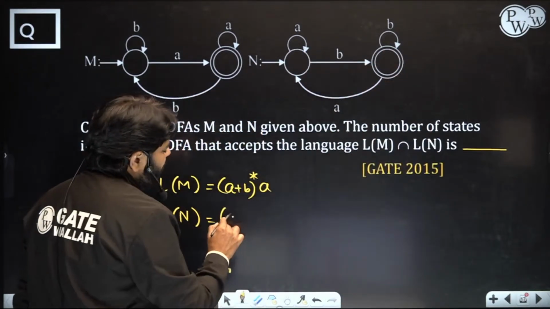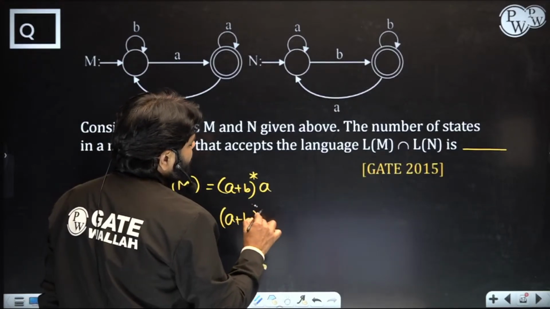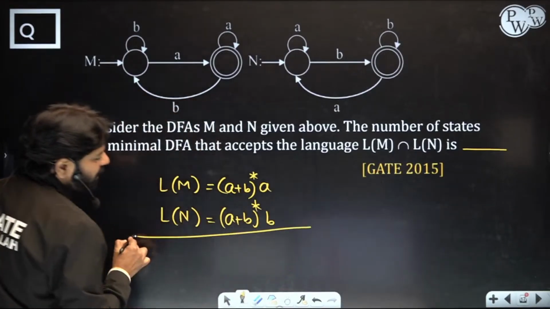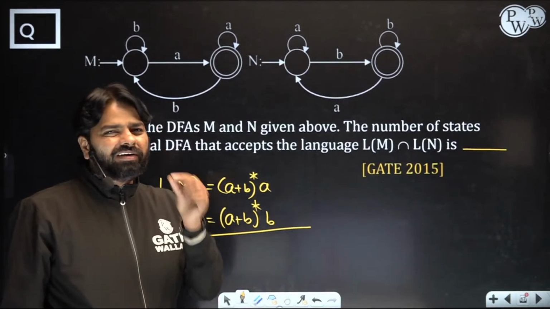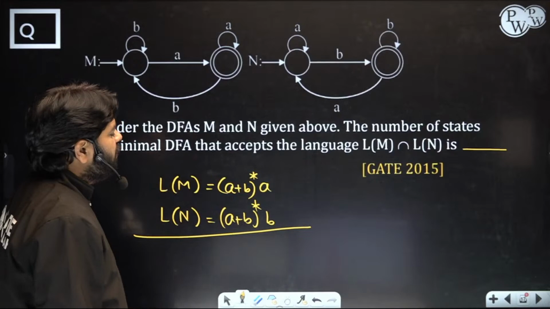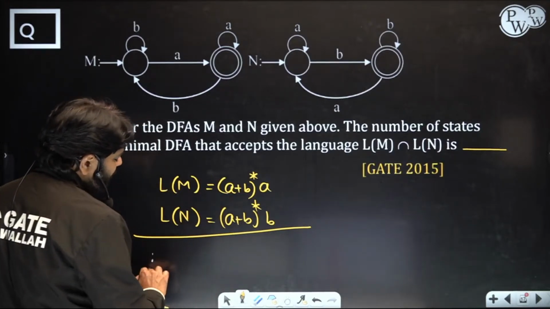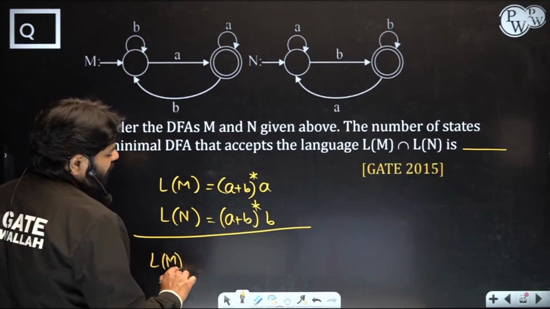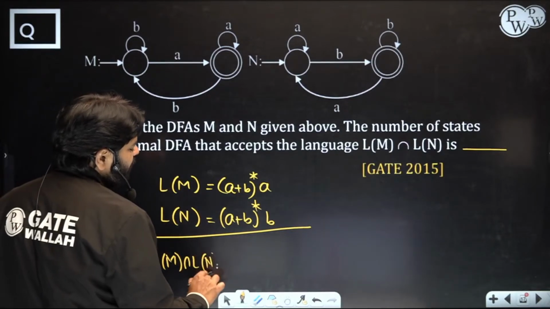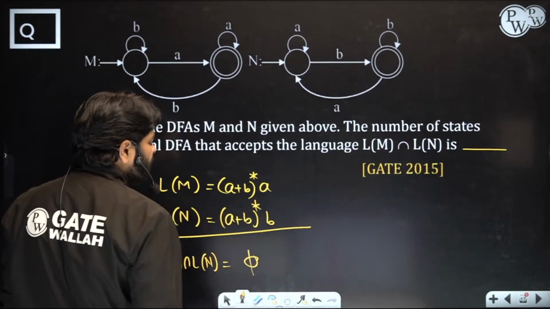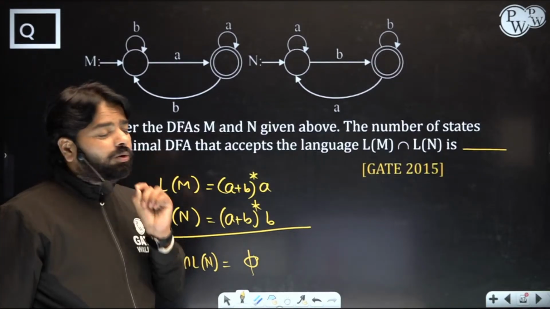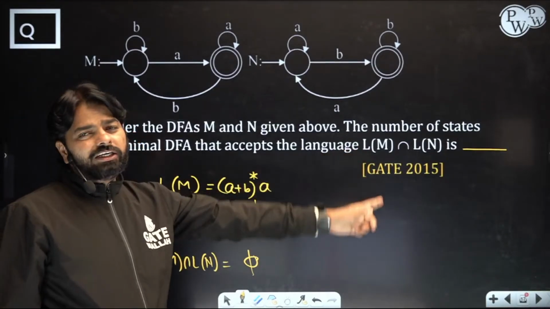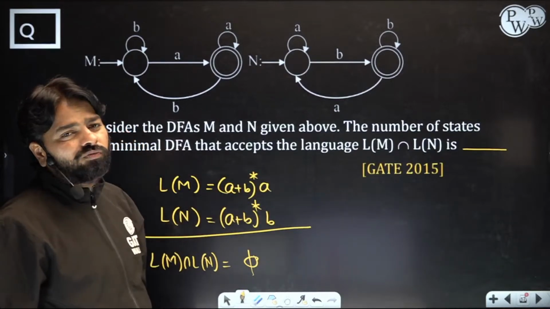It ends with b. Now what did they ask? Intersection. Is there any string common? See, this string ends with a, this string ends with b. Even a single string is also not common. So the language is going to be empty. If anybody asks intersection, the intersection is just phi, you get nothing. If I do the union, you will get everything except epsilon, a plus b whole plus. So this is about intersection. Common strings of these two, you will get nothing.